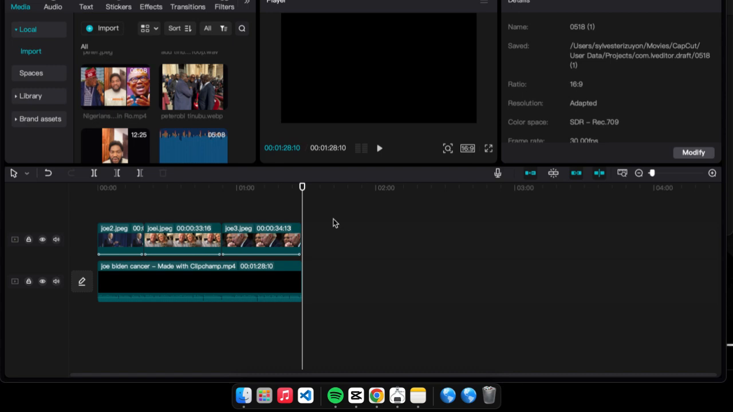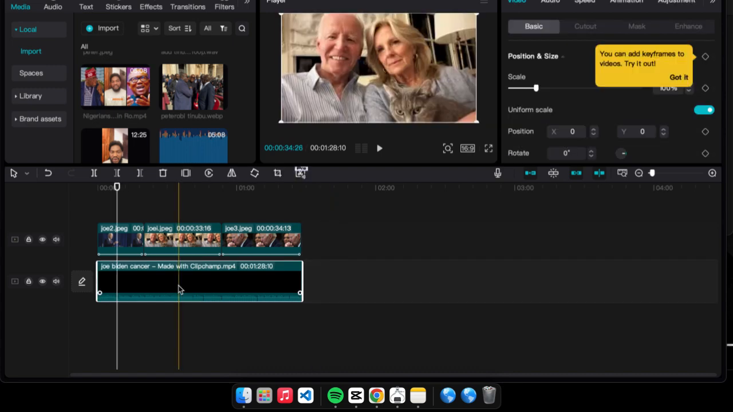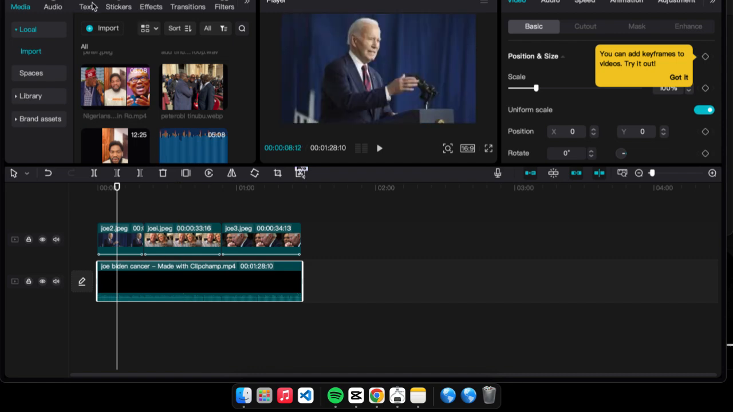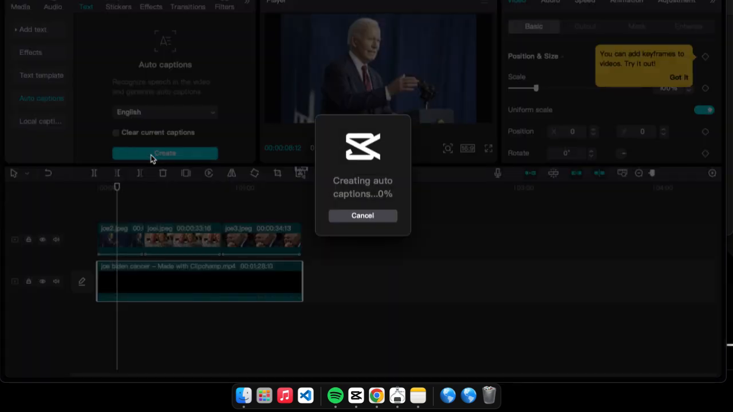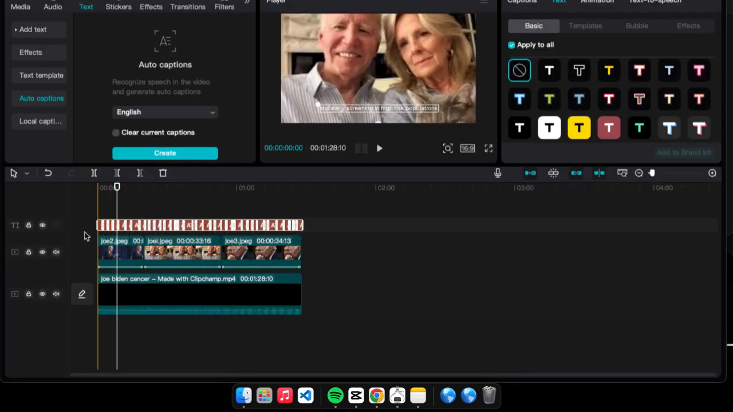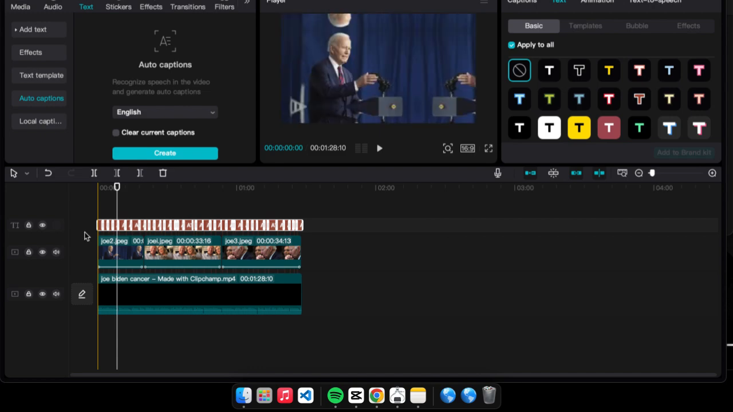So let's continue here. Next I'm going to generate a text here. I want to generate a caption, not just a text, so I want people to be able to read the text in the video. So the next thing I'm going to do is go to text and click on auto caption and click on create. So right now, we are finished creating this caption, right? So I'm going to show you how you are going to format this particular caption.